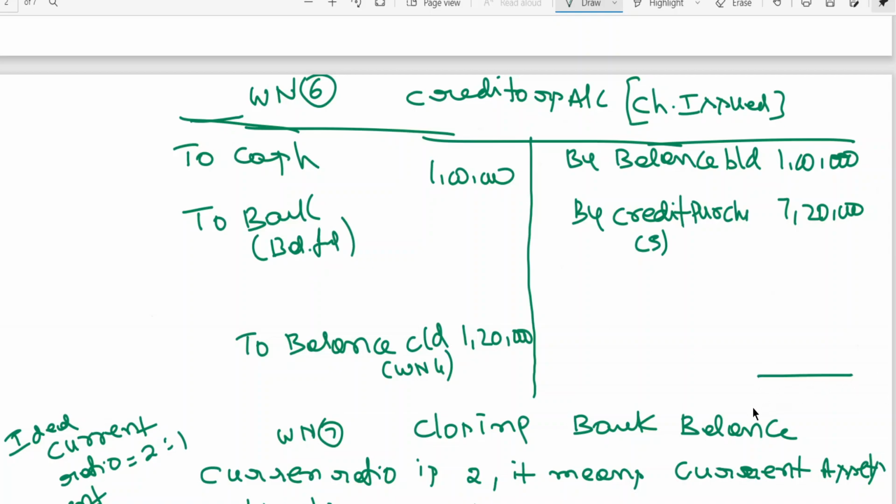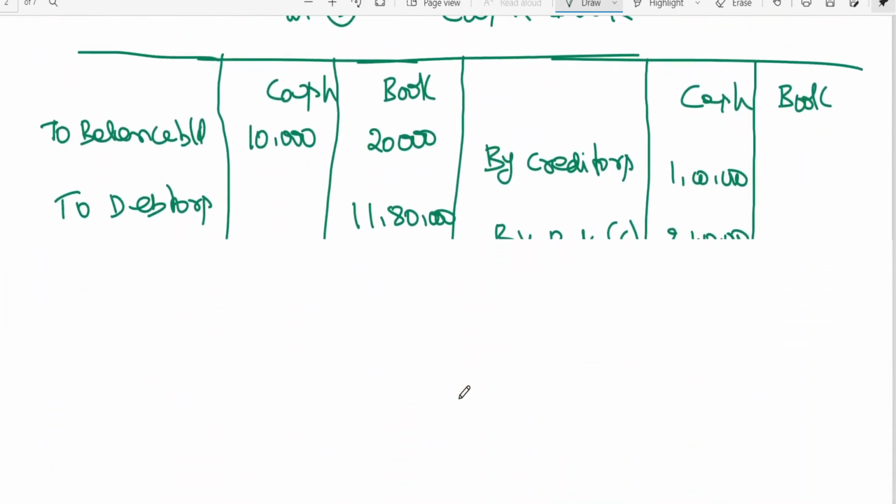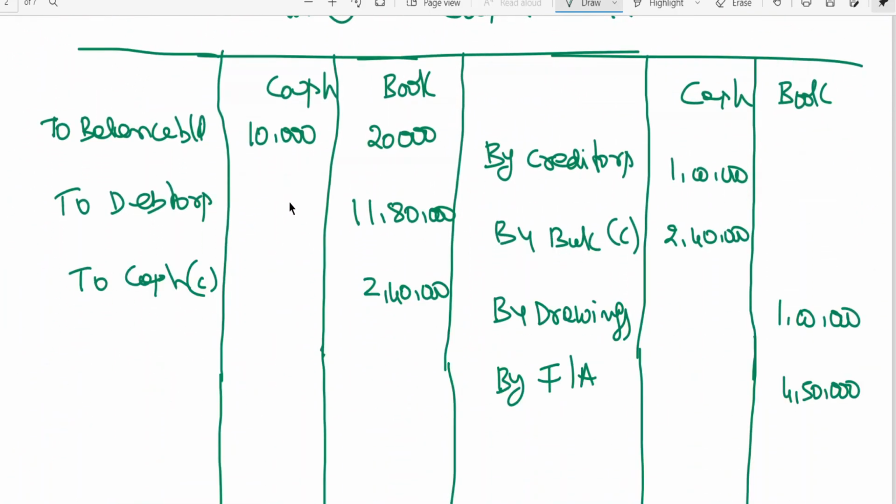So here 7,20,000 plus 1 lakh, 8,20,000, minus 20,000. We are getting a balance of 6 lakhs. 6 lakhs are checks issued to creditors. These two things I can take to cash and bank. To debtors, cash collected is 2,40,000, and here checks issued to creditors 6 lakhs.